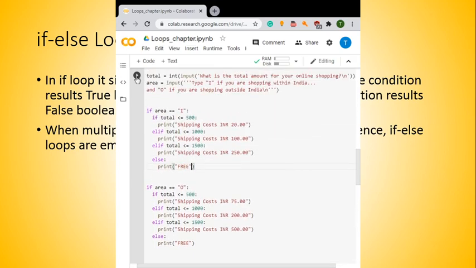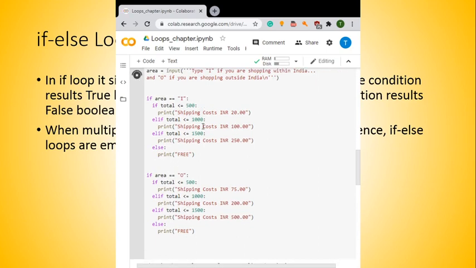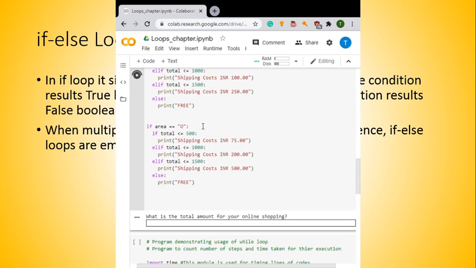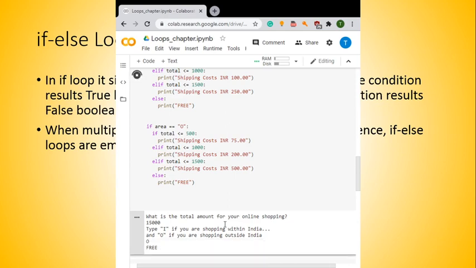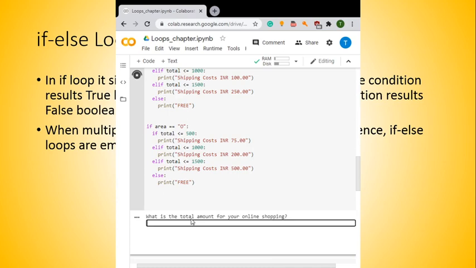Let us run this code and see what the output is. What is the total amount of online shopping? Let me say it is 15,000. And which area? I am saying outside India.